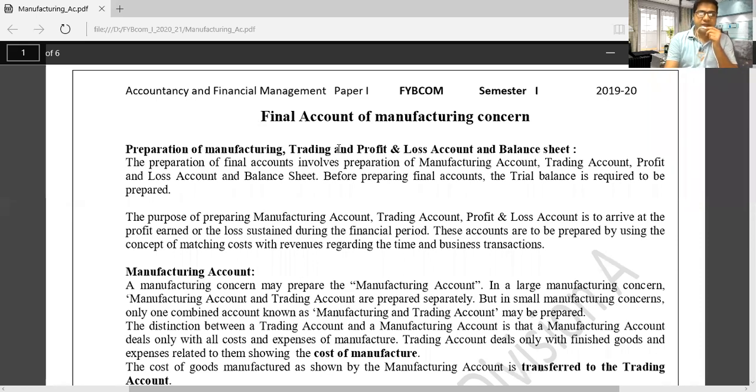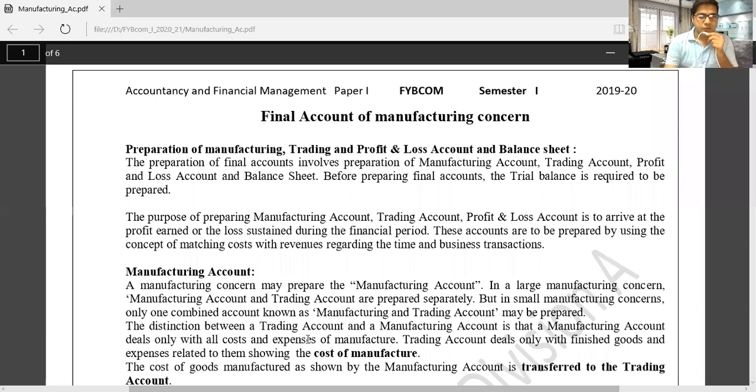You are aware of the trading account, the profit and loss account and the balance sheet. Generally you prepared them in the last 2 years. But you don't know the manufacturing account. Manufacturing account is prepared by a large manufacturing concern. Manufacturing account and trading account we have to prepare separately. Whenever we prepare our final account, we have to prepare manufacturing account and trading account separately.